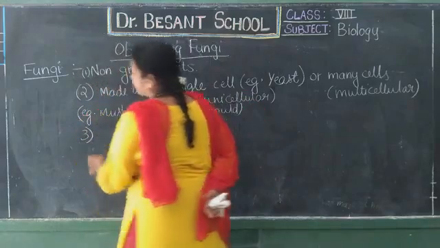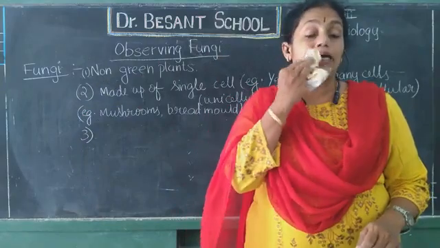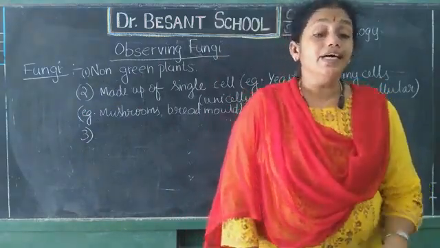Now the third one. I told in the second chapter that animal cells do not contain a cell wall, whereas plant cells contain a cell wall.